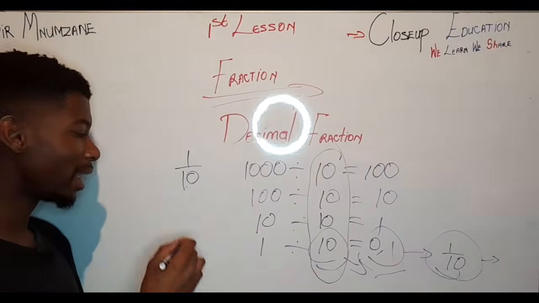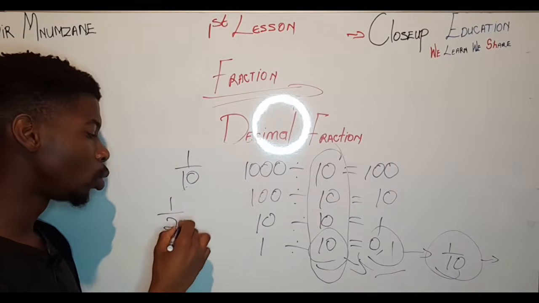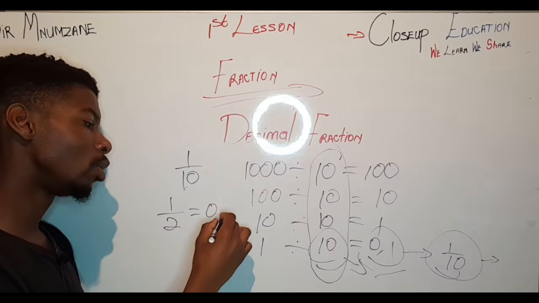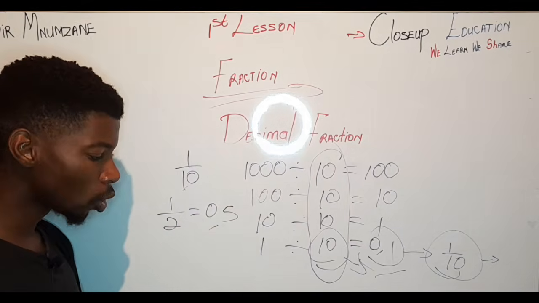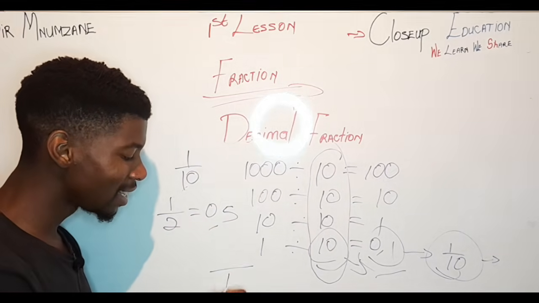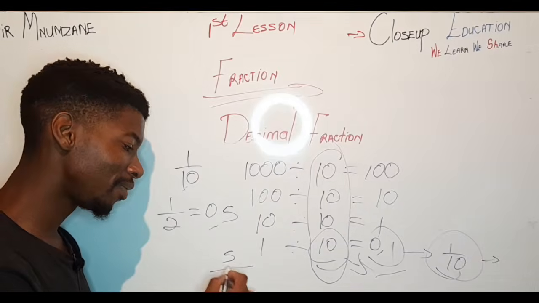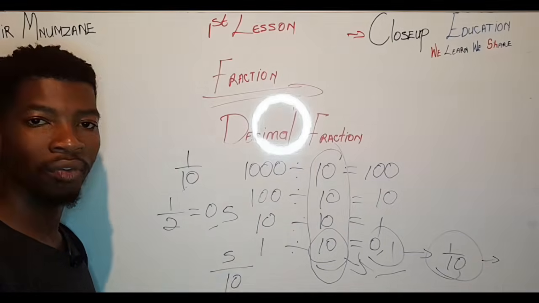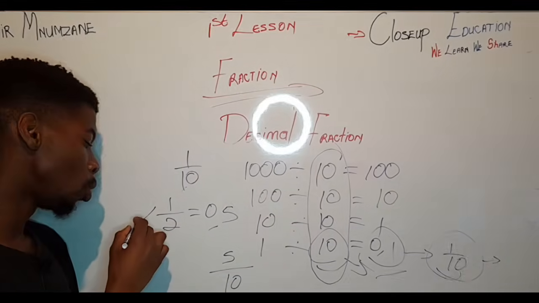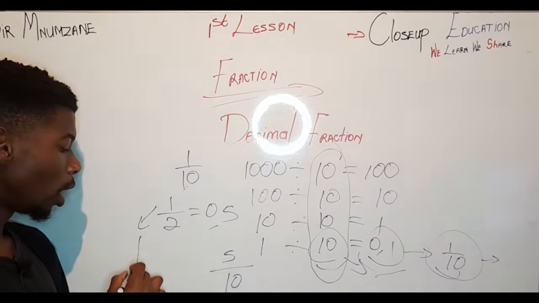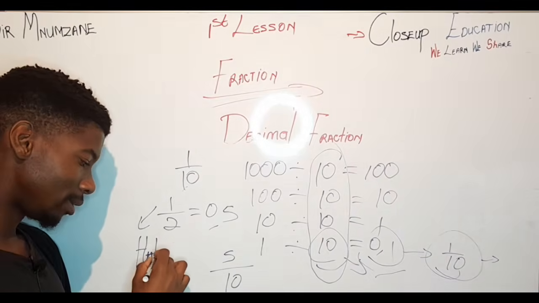We can make another example. 1 over 2 will mean 0,5. Why 0,5? Because it's in a power of 10, and 5 in 10 is a half. That's what we know about 1 over 2: it is a half.